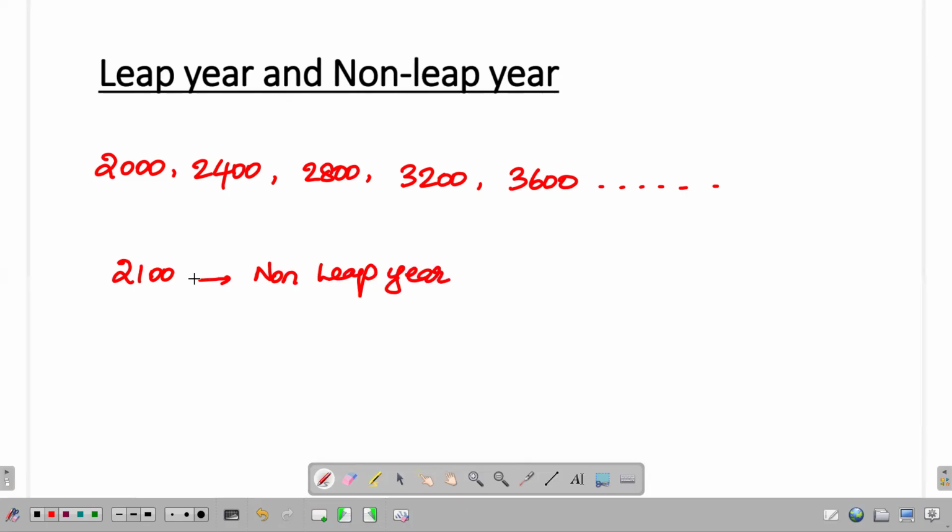If it's a century year, it should be divisible by 400. Otherwise, it should be divisible by 4. That is the criteria that you have to keep in mind. Okay. So 2100, 2200, 2300, all these century years, we can see that they all are non-leap years. 2400, when you consider, you can see that it is a century year.